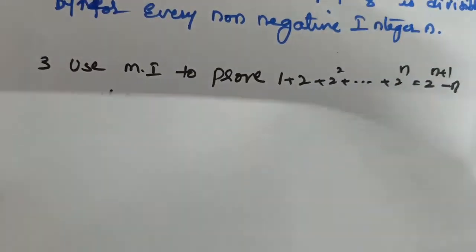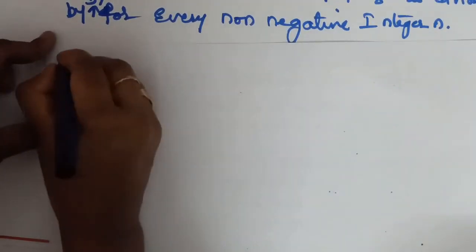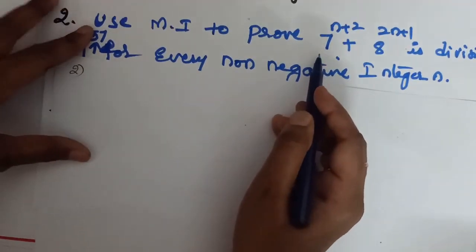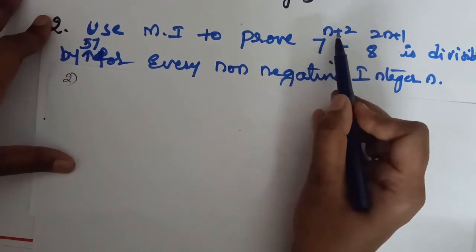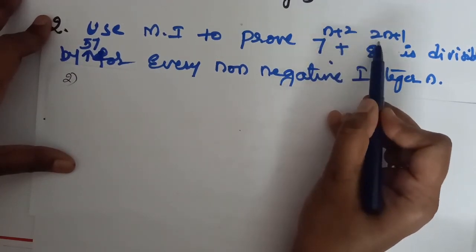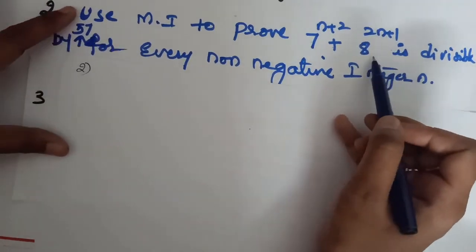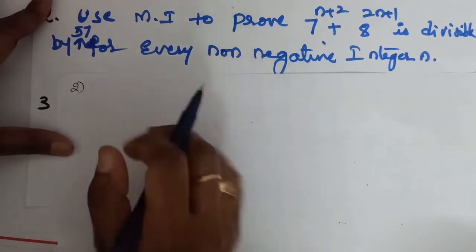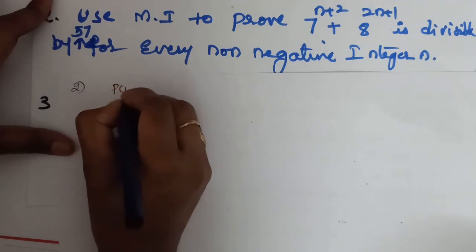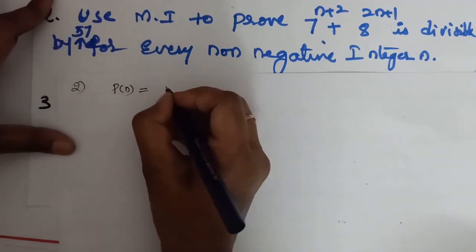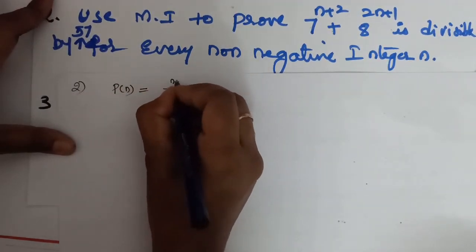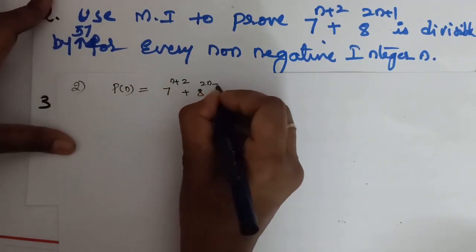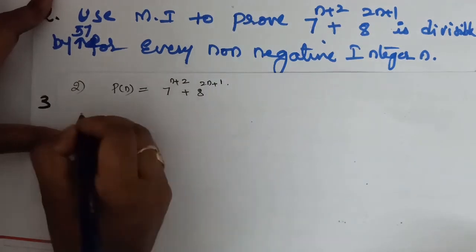Now, second problem. Use mathematical induction to prove 7 power n plus 2 plus 8 power 2n plus 1 is divisible by 57 for every non-negative integer n. So here p of n is 7 power n plus 2 plus 8 power 2n plus 1. This is p of n.